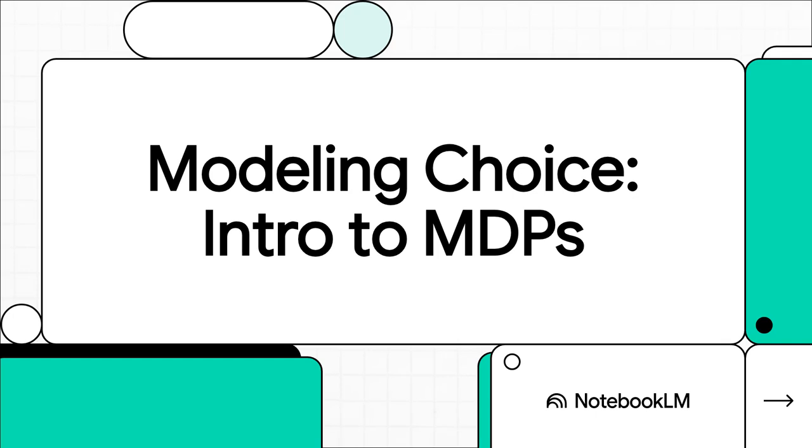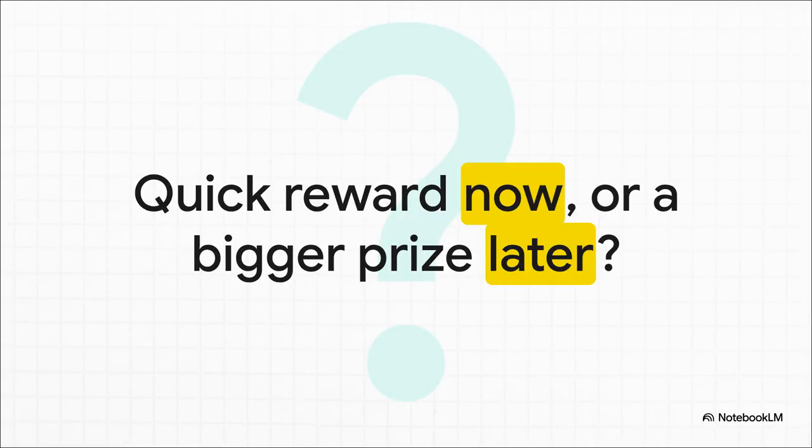So, have you ever wondered how an AI in a game knows exactly where to go, or how a robot learns to walk? Well, behind a lot of that intelligence is a really cool framework for making smart decisions over time. It's called a Markov decision process, or MDP for short, and today we're going to break down exactly how it works. But before we dive into all the components, let's start with a question that we humans face all